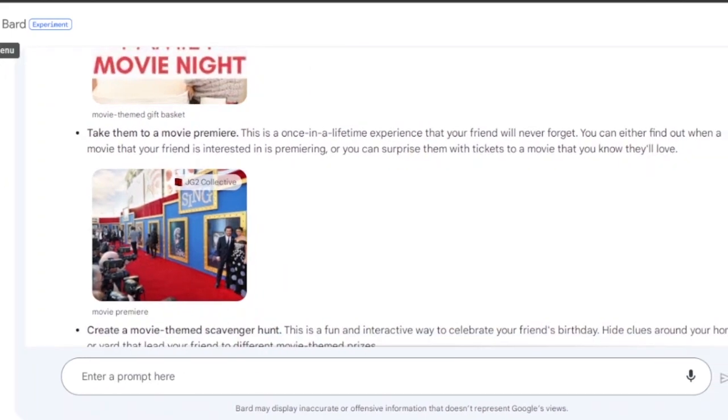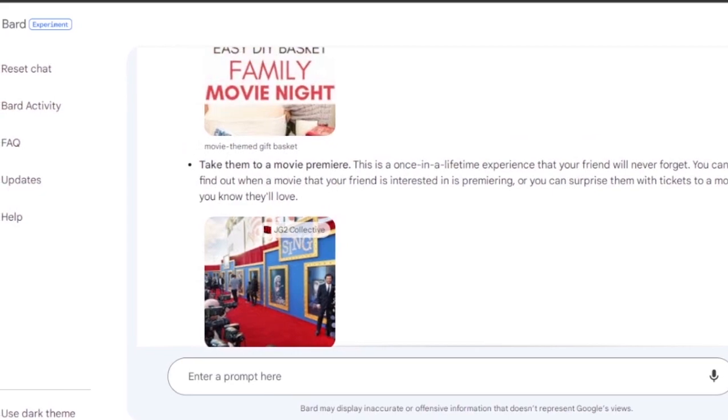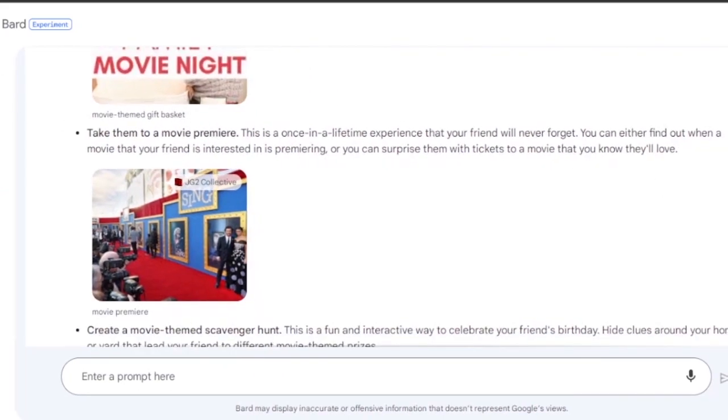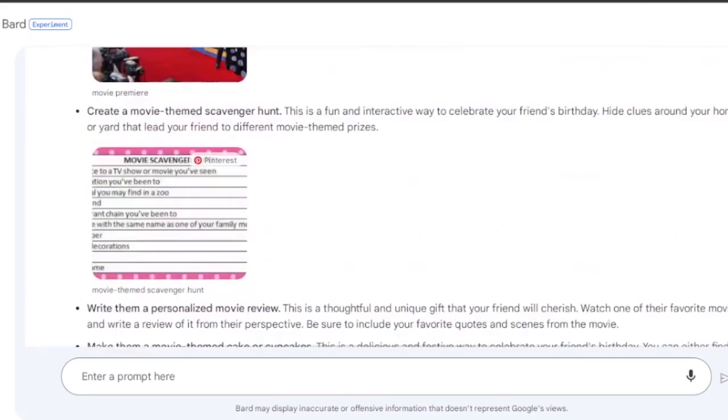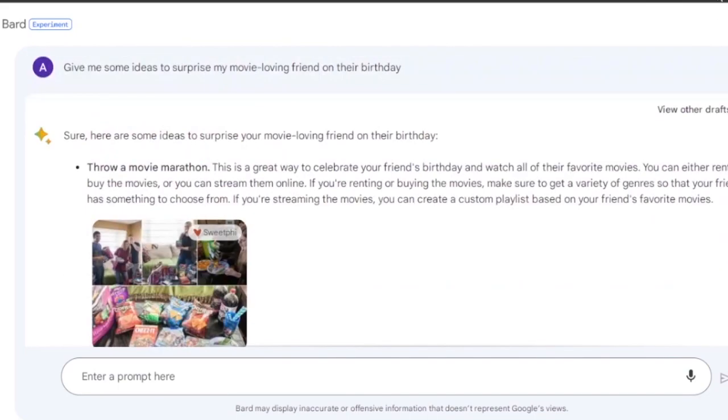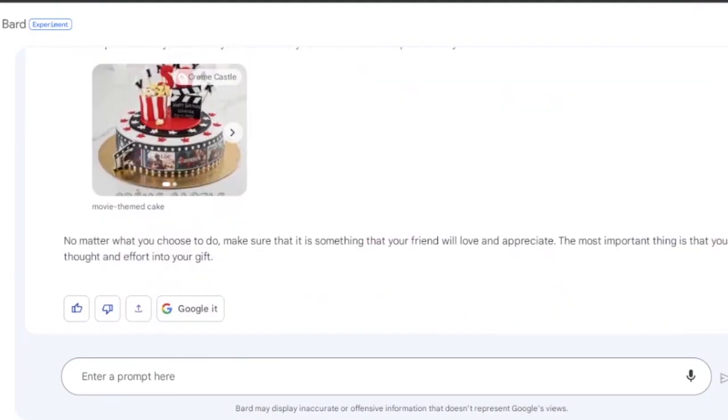On these three dots, you can get the main menu, or otherwise you can just minimize that so you have a bigger working space for your Bard and for your ideas to read, because it is a content creation platform. The content that has been created needs to be checked to see if it is right or not, and then you can ask Bard to generate it again if you didn't like the response, or change the tone as well. You can Google the related searches and you can export the response that Bard has provided you. You can also give it a good response or bad response with the thumbs.